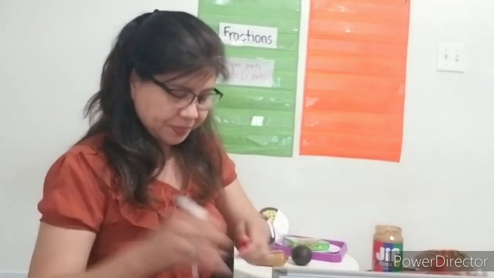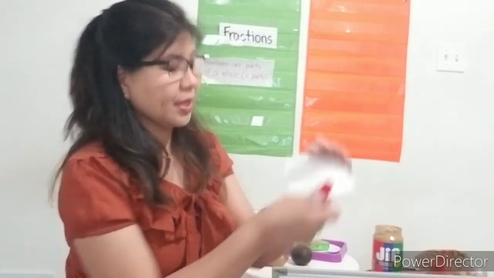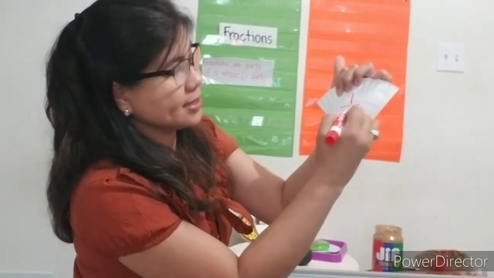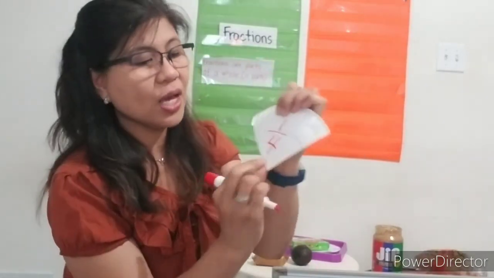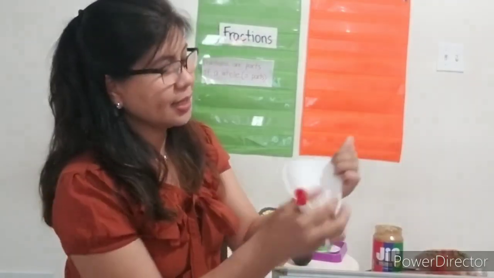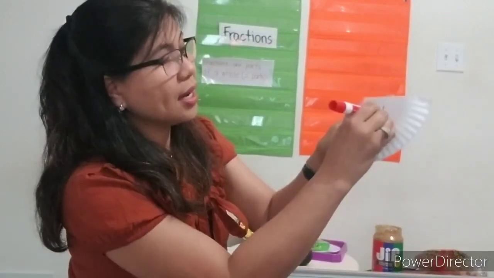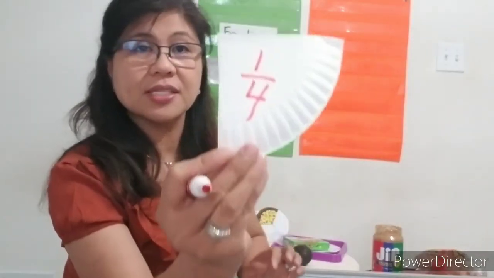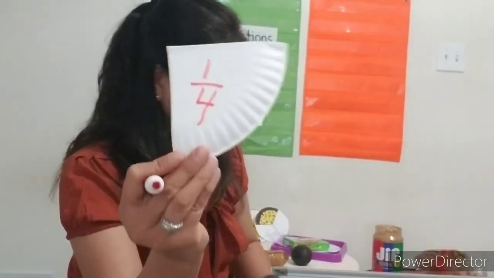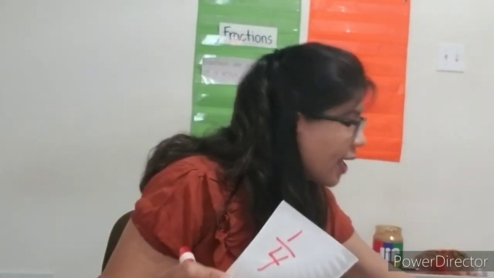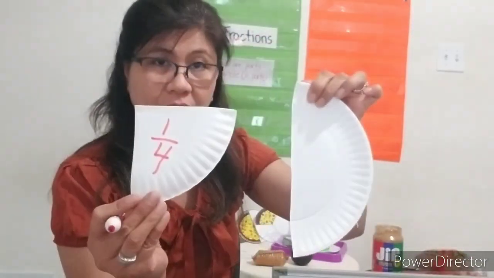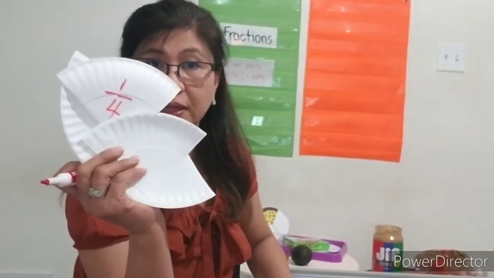All right, so let me write the fraction here. How do we write fraction? A 1 and a slice and number 4. Okay, 1, slice it into 4. And this is 1, slice it into 4. 1, slice it into 4. And 1, slice it into 4. There you go. So this is called 1/4. Say 1/4. But this is 1/2. Okay, so 1/2 is bigger than 1/4 because I only split it into 2. But this one right here, I split it into 4.